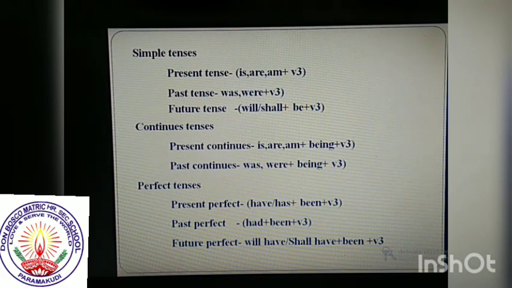Okay. If it is a continuous tense, present continuous: is, are, am plus being plus verb 3 form. Past continuous: was, were plus being plus verb 3 form. Okay. Then perfect tense, present perfect tense: have, has plus been plus verb 3.